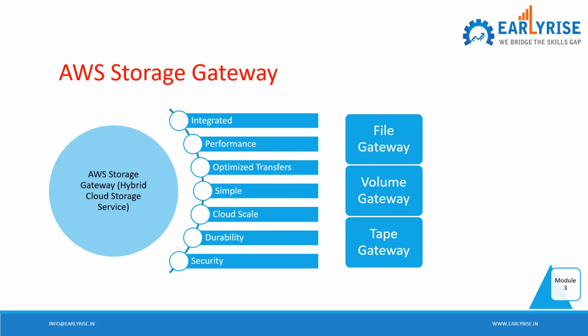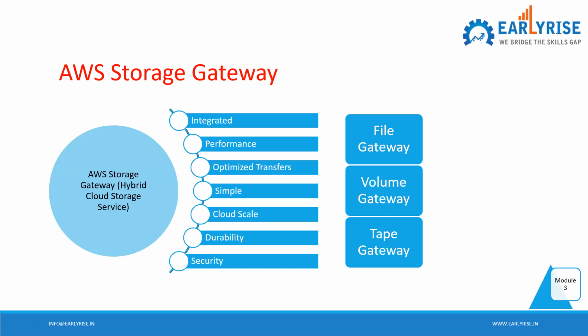Say like you have an application, and the application can connect to a gateway, say a file gateway, volume gateway, or tape gateway. Three types of gateways are there. Your application will connect to the gateway, and then the gateway will connect to S3, or to Glacier, wherever.